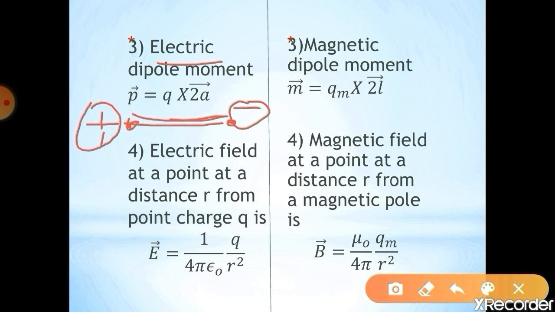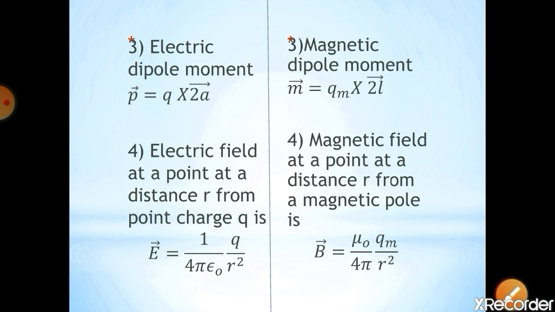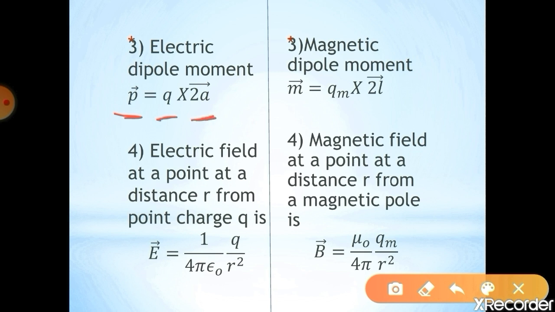2a is the distance between the two charges. And the dipole moment in the case of the electric field is given by P is equal to Q into 2a, where P represents the dipole moment, Q represents the charge, and 2a represents the distance between the two charges.